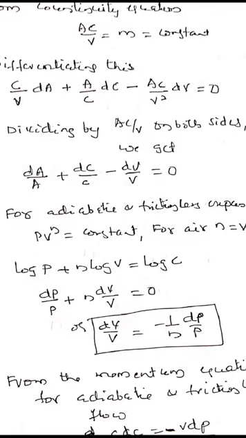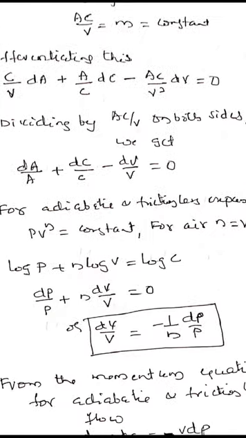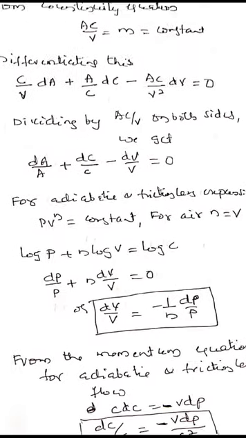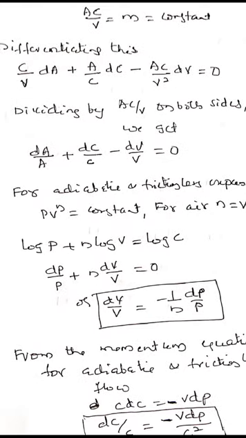Then we have pv for the expansion of steam through the nozzle. It follows the law pv^n = constant. For air, n equals gamma. Taking log on both sides, log p + n log v = log c. Differentiating this, we get dp/p + n dv/v = 0, or dv/v = −(1/n) dp/p.